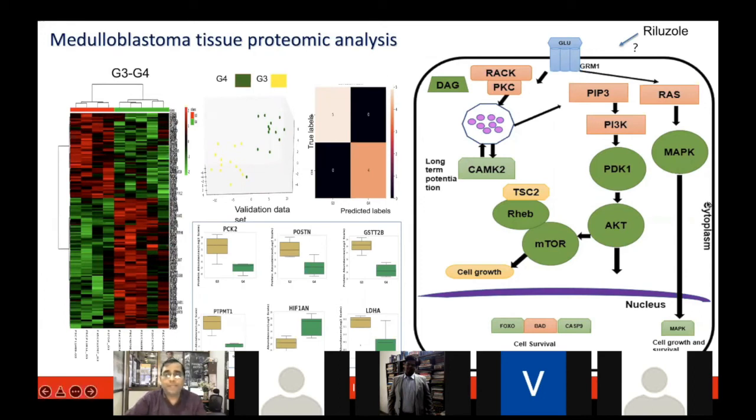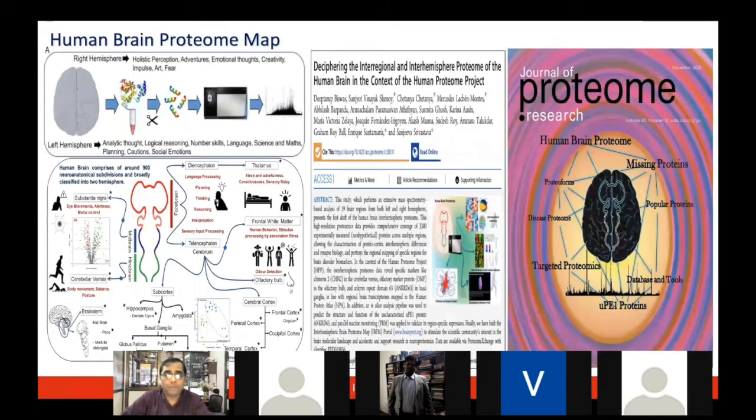Finally, from the basic understanding, we now know these are the key pathways which are important, and maybe some of these glutamate receptors could be targeted to control that. So this is how you see the interplay of different team members is important for doing this kind of complex problem and research.